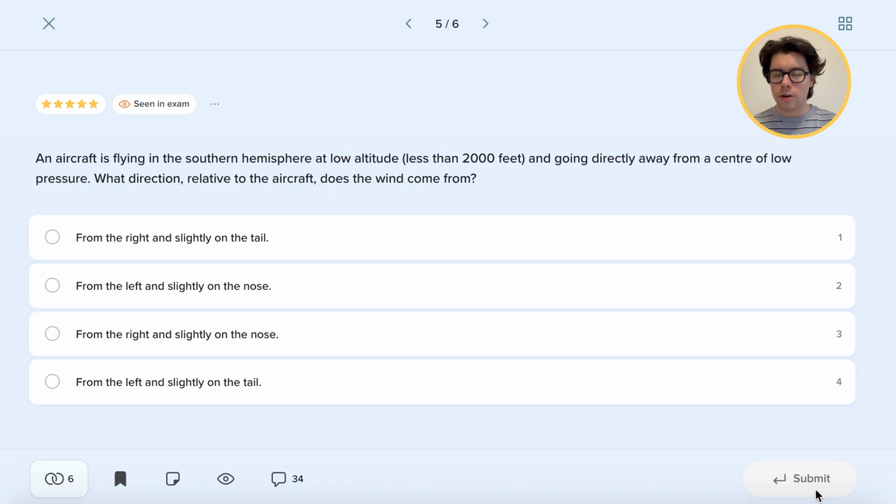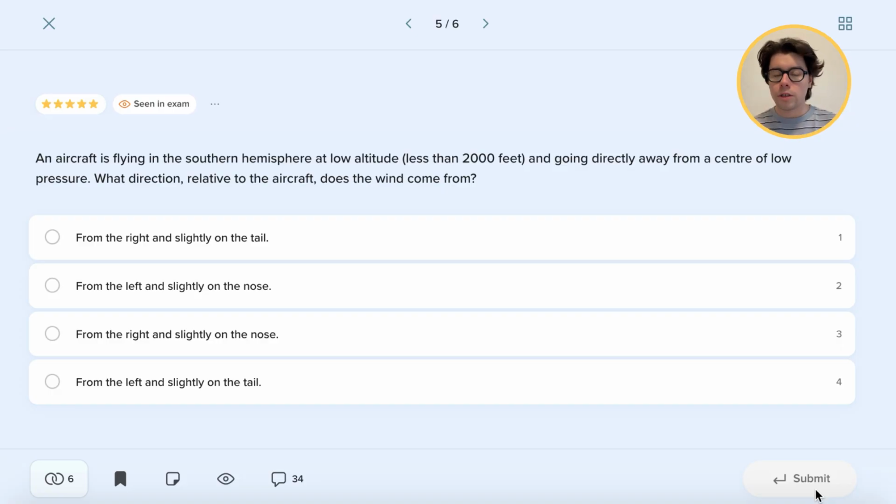So one thing that the examiners are trying to catch you on, of course, is that we are talking about the southern hemisphere. So in the southern hemisphere, when it comes to anticyclones, the wind will be going clockwise. This is, of course, mirrored in the northern hemisphere, so the exact opposite. So now, as we are flying away from the center of low pressure, the wind is going clockwise, and we are flying away. And now, of course, because it's going clockwise, it will be hitting us from the left side. Now the question is whether it will be coming slightly from the tail or from the nose.